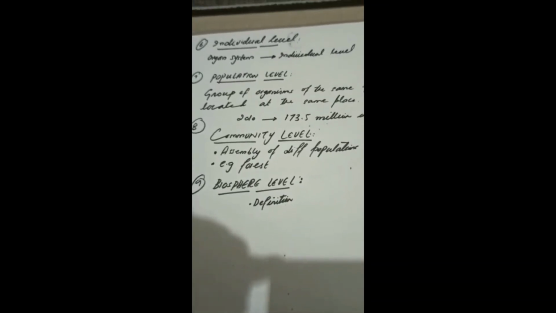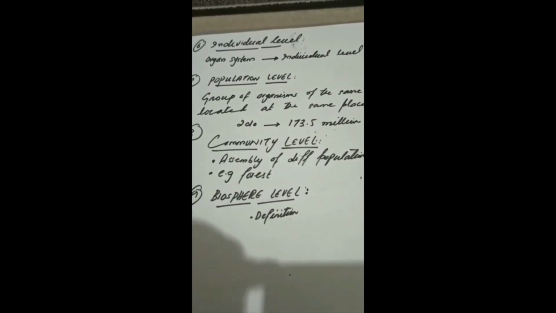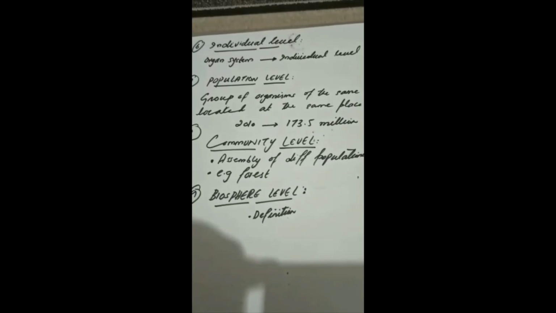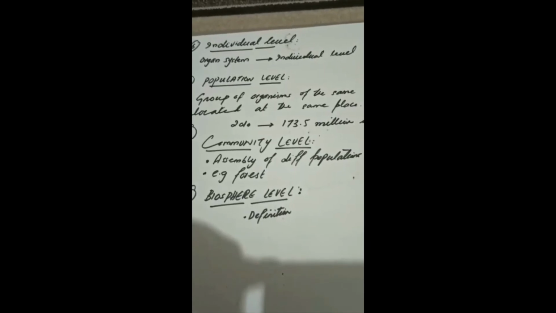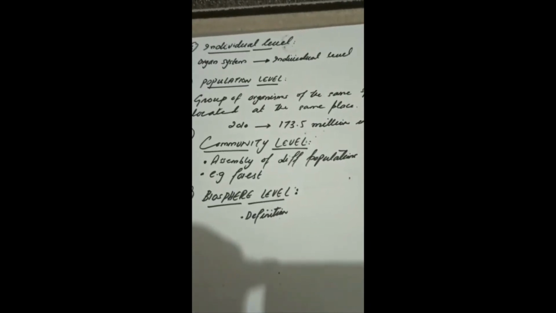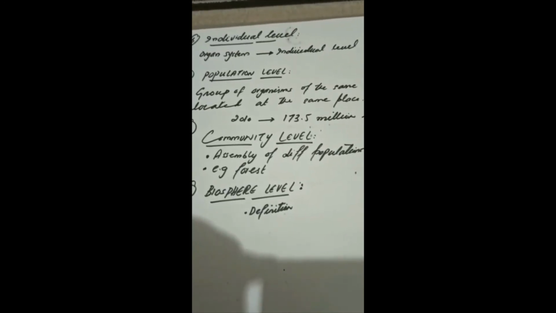Next is the population level. A group of organisms of the same species located at the same place at the same time comprises a population. A survey report from the Government of Pakistan states that in 2010, the human population in Pakistan comprised 173.5 million individuals.